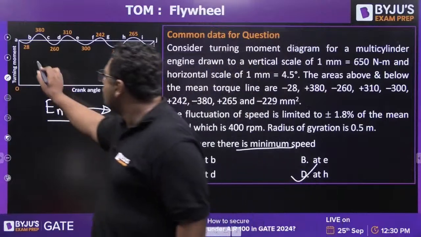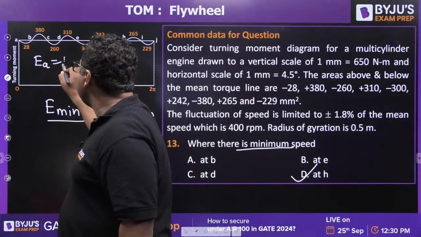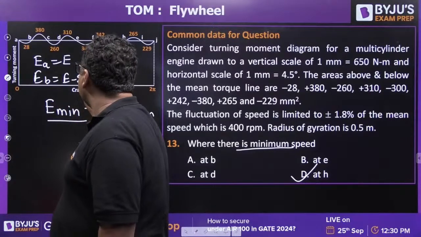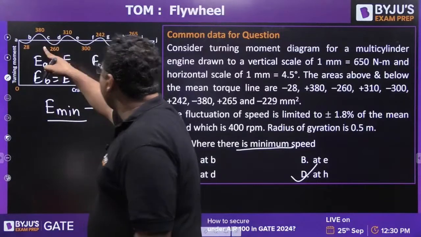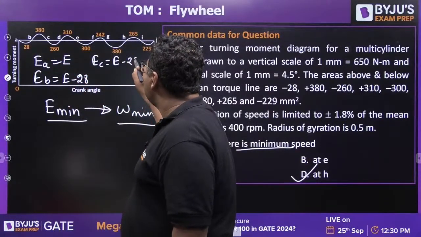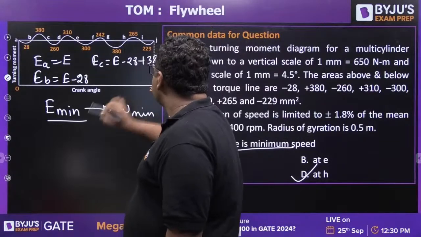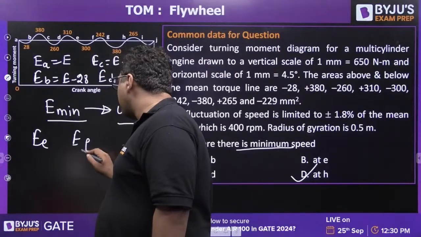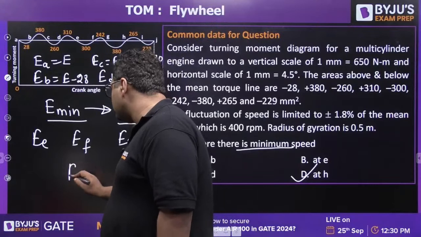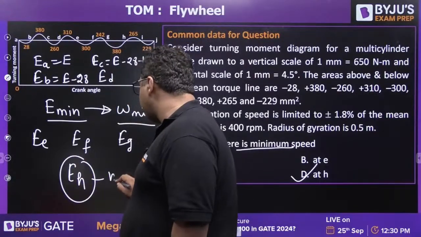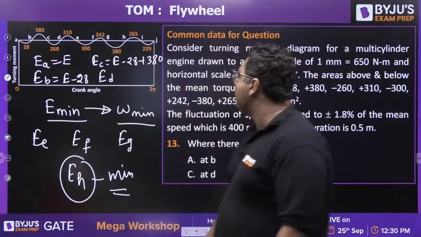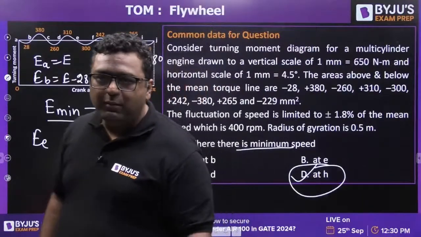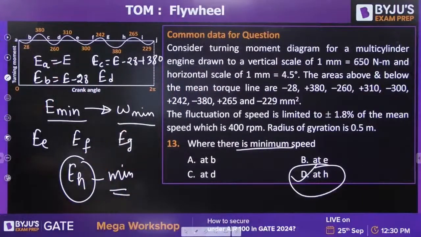Why? Because you will assume the energy at A is E. Energy at B is E minus 28. Then energy at C is E minus 28 plus 380. So you will find out the energy at D, then the energy at E, energy at F, energy at G, and energy at H. This will be the minimum energy. So where energy is minimum, the speed is also minimum. So D will be the right answer. Very good, Tomato, Kenil, everyone.